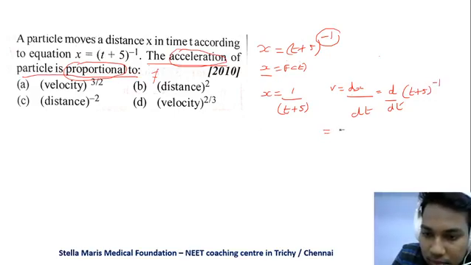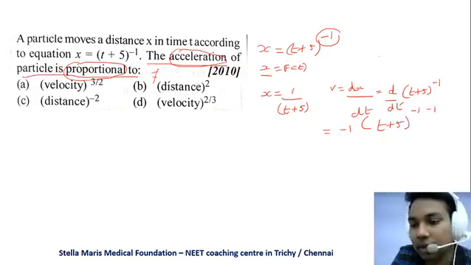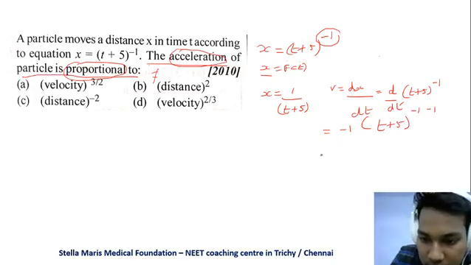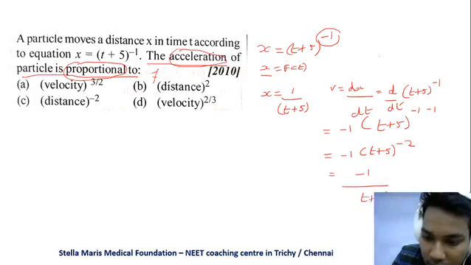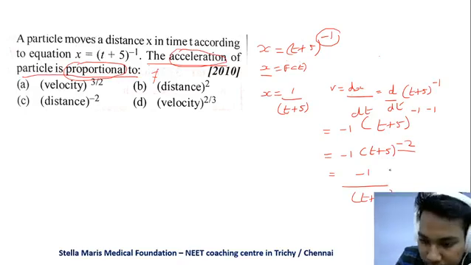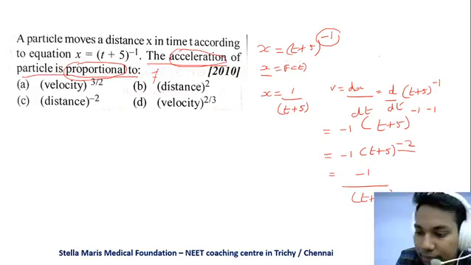When we differentiate, it becomes minus 1 into t plus 5 the whole power minus 2, which we can write as minus 1 by t plus 5 the whole square, getting it into positive inverse form.